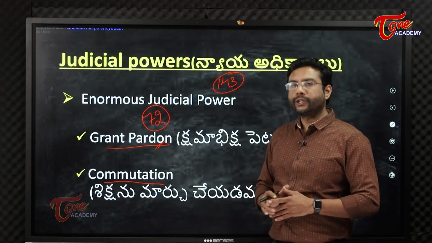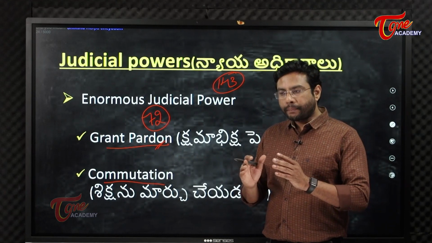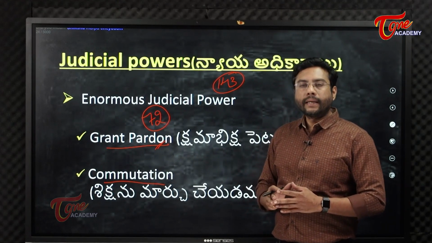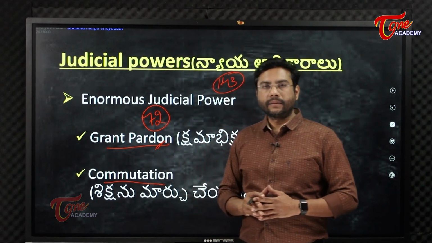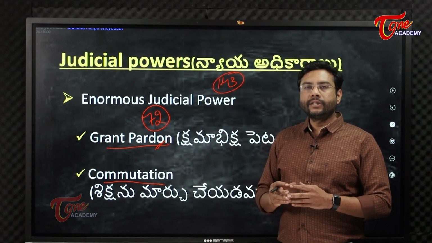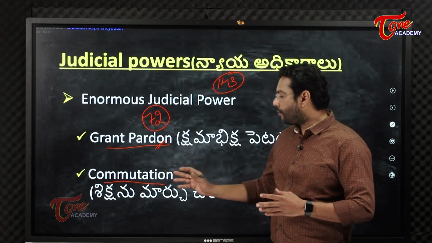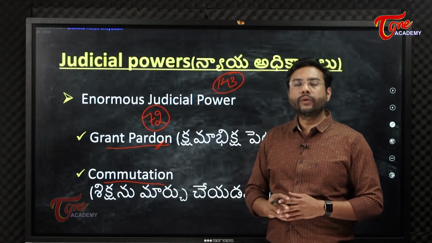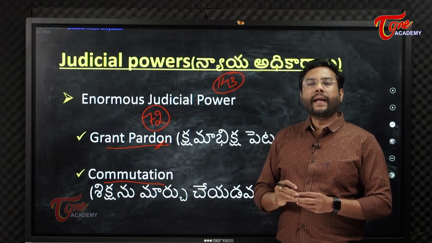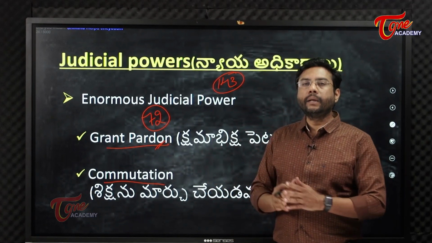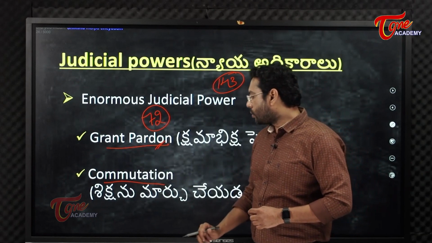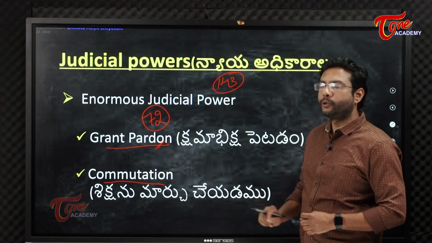So in commutation, generally if the punishment given by the court, like for example if the punishment is death sentence, that sentence is changed by the power of commutation by the president. So death sentence nunchi oka 9 years rigorous imprisonment laga ala manamu aa character ni marchukovachu commutation lo. So shiksha marpu cheyadam anedi commutation.